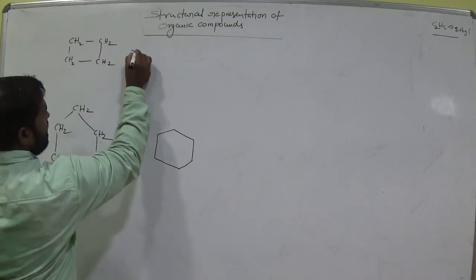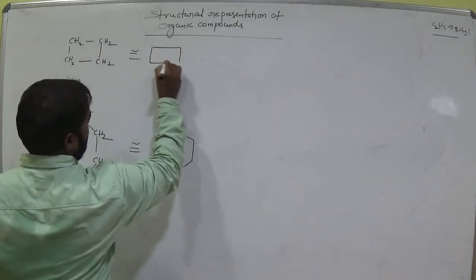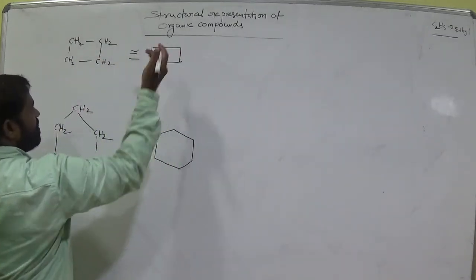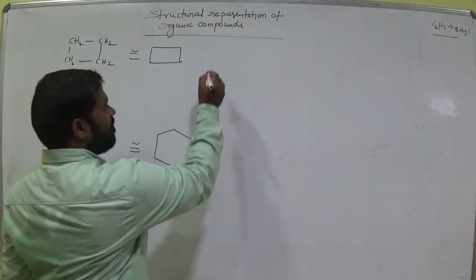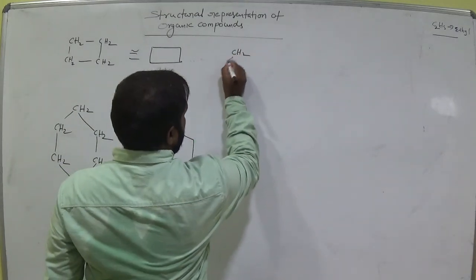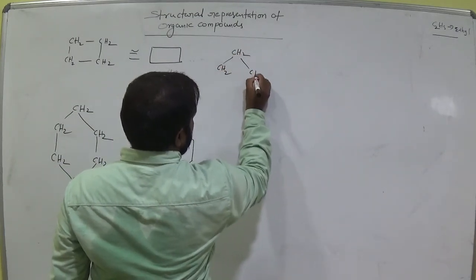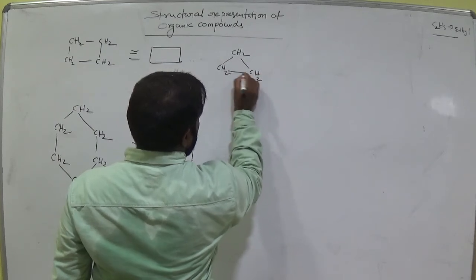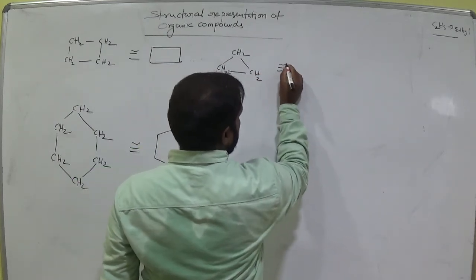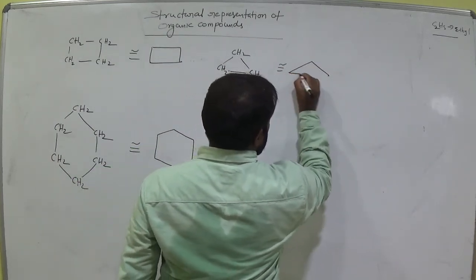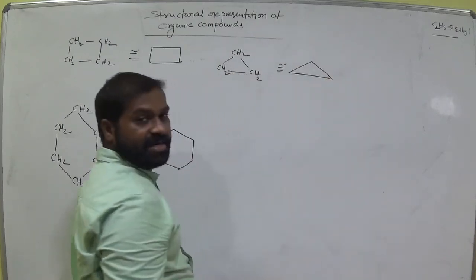What is the bond line representation? 1, 2, 3, 4. All are CH2 groups. Clear? And for this one, CH2 bond line representation. What is the bond line representation for this? This is the bond line representation.